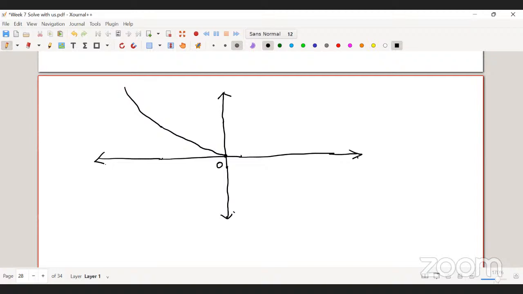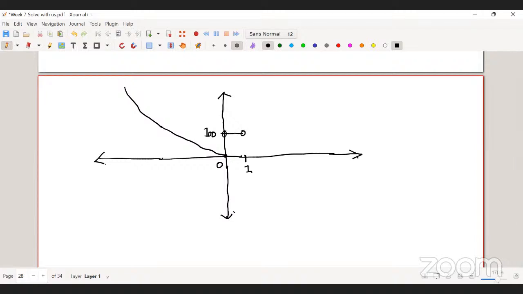Then you have at 1 the value 100. This point is not included. And you have 1 here, and this one is not included, right?